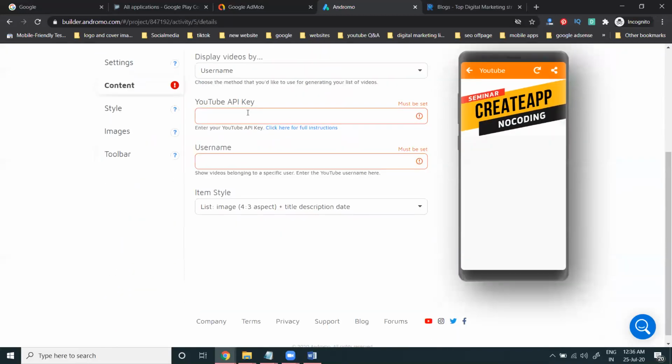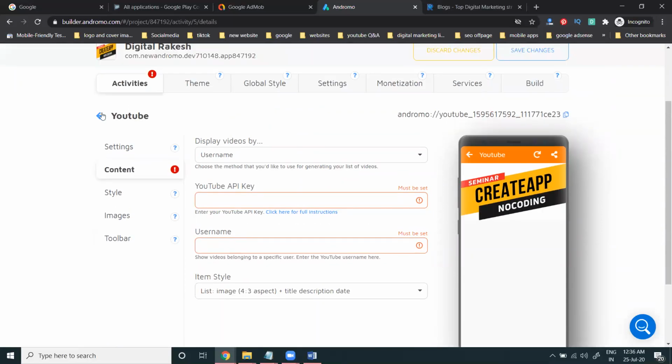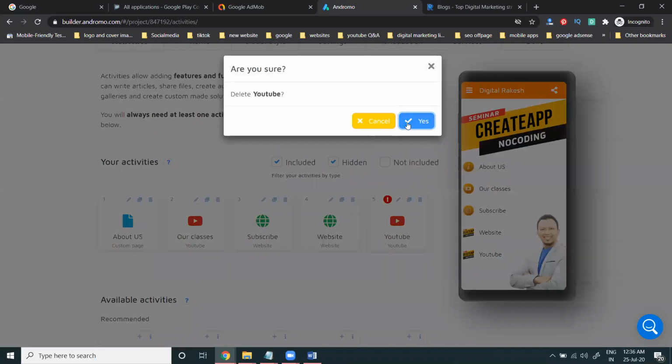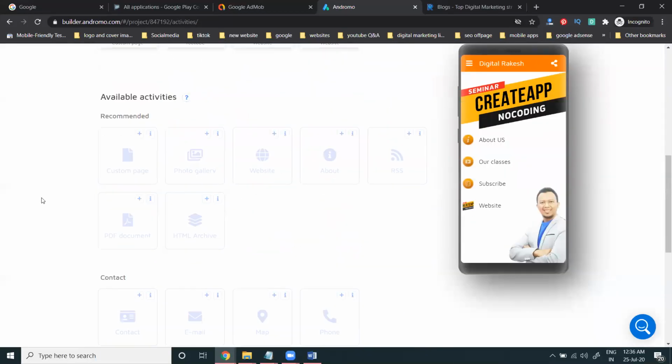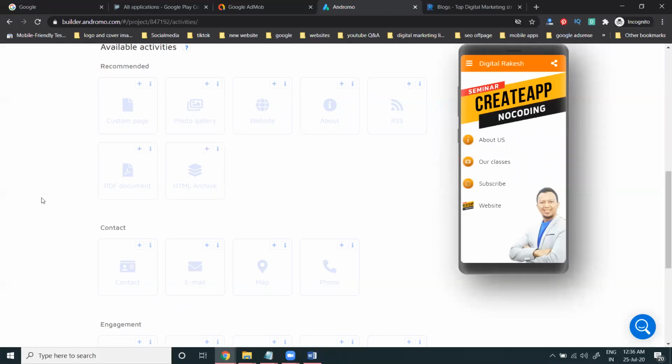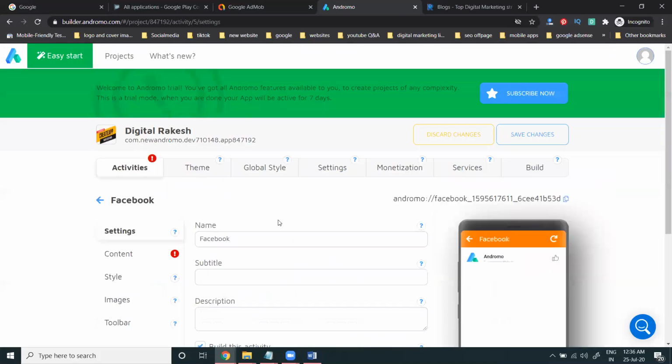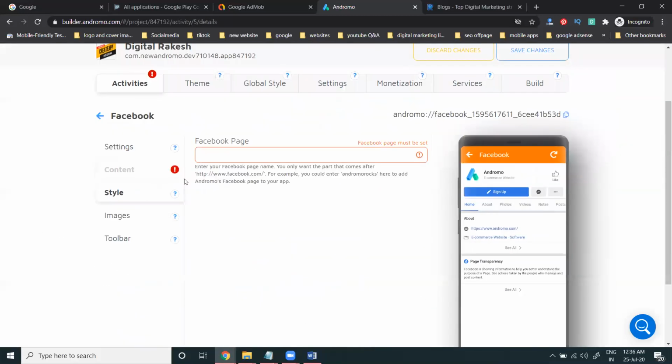Content is asking for an API key and username. It is a little bit tough for everyone. So you can leave this option. No worry about that option. Some people are generating the API, still people will be facing that problem. Here will be the particular option. Add your Facebook, add your page URL.